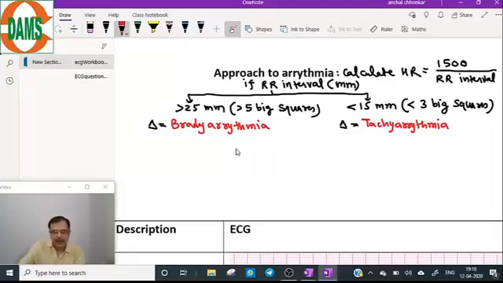According to the origin, it is divided into two groups.